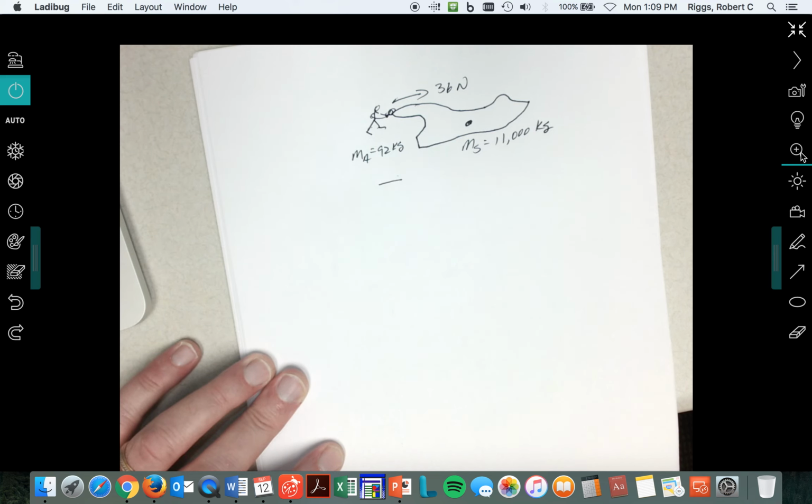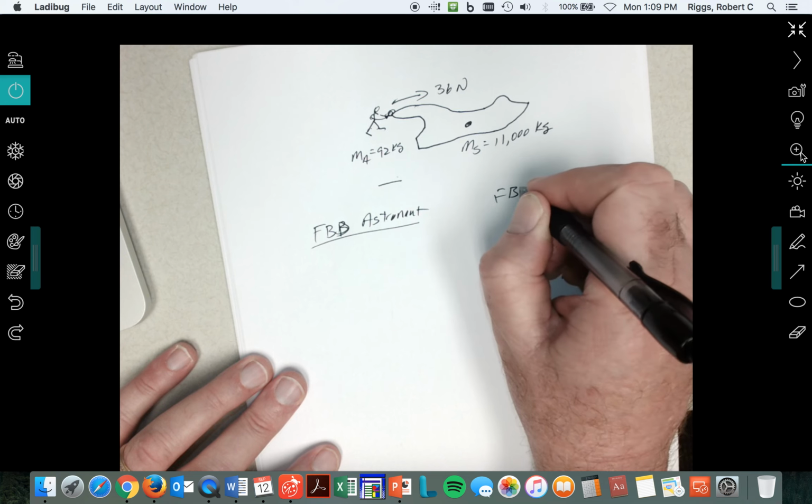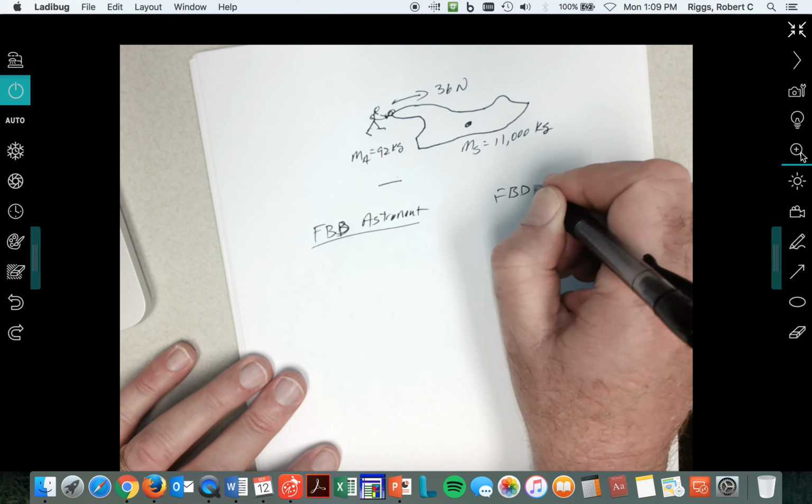So we have two action reaction forces. Let's figure out what they are. Okay, so free body diagram of the astronaut. Free body diagram, big friendly giant. Free body diagram of the spacecraft.